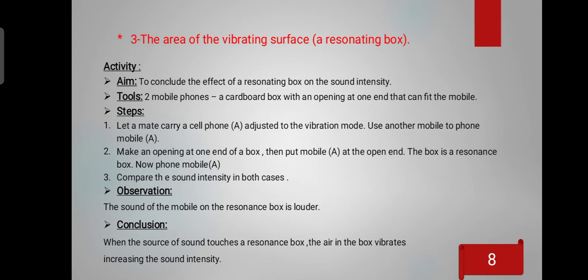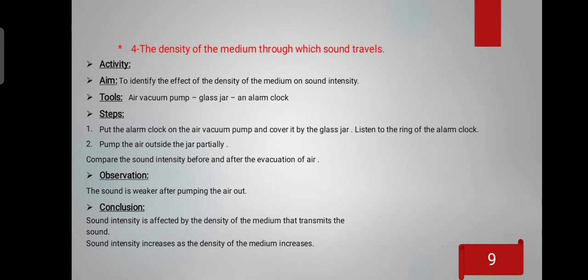The box is a resonance box. Now call mobile A and compare the sound intensity in both cases. What do we observe? The sound of the mobile on the resonance box is louder. So we can conclude that when the source of sound touches a resonance box, the air in the box vibrates, increasing the sound intensity. Number 4, the density of the medium through which sound travels.